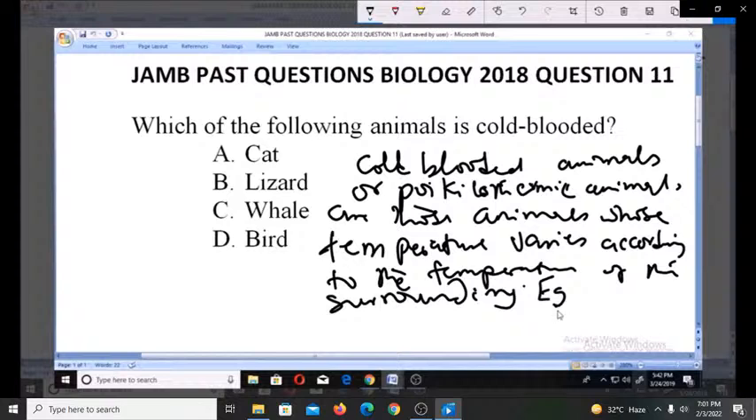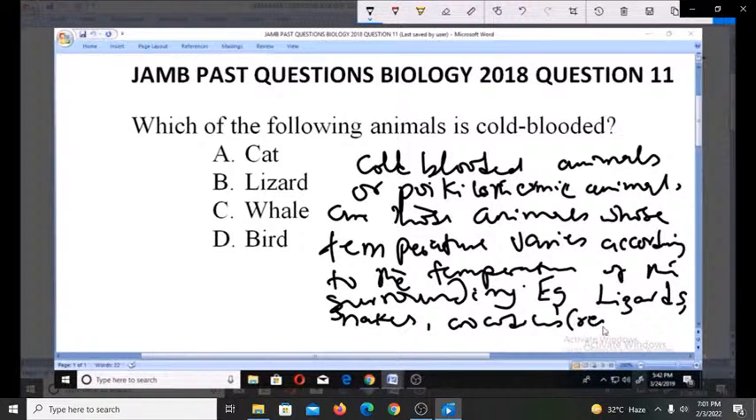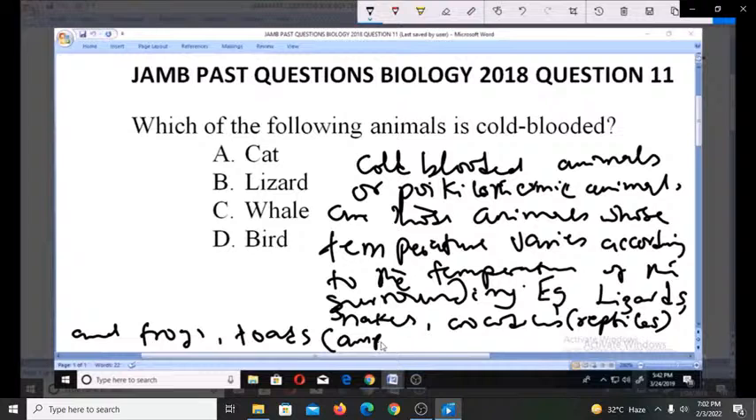So major examples of cold-blooded animals are things like lizards, snakes, crocodiles. So all these reptiles, they are cold-blooded animals. Then we'll also talk about animals like frogs and toads. And these animals are known as amphibians. The amphibians are also cold-blooded animals.